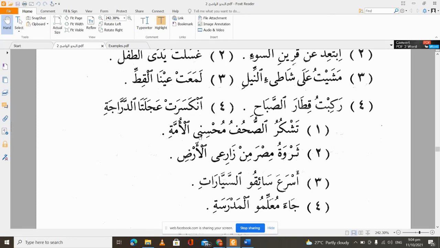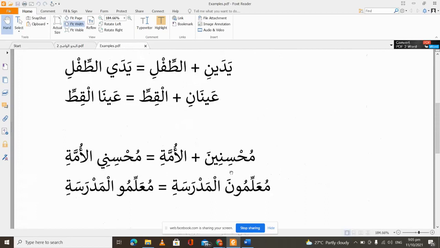Because of the idafa relationship, like we said in the mudaf, we are going to remove the noon in jam' mudhakkar salim, so it becomes muhsini al-umma. Muhsinin plus al-umma, it becomes what? Muhsini al-umma, the pious people of the ummah. So that's what happens in the idafa relationship.